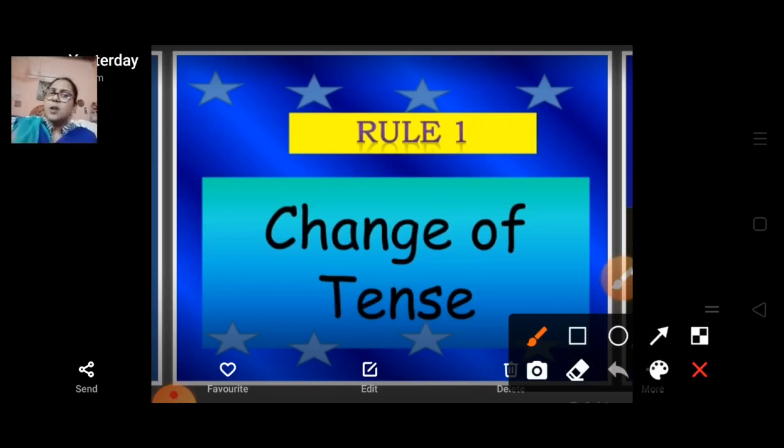Now, how are we going to change assertive and affirmative sentences from direct to indirect speech? That is written over here. The first rule is change of tense. So note it down: the first rule of changing direct to indirect speech is change of tense. That is very important, so always keep it in your mind.